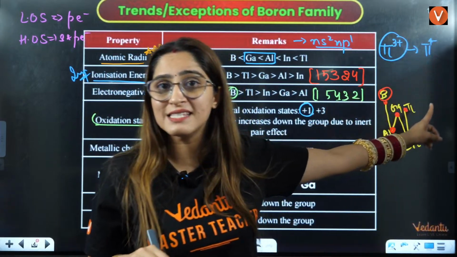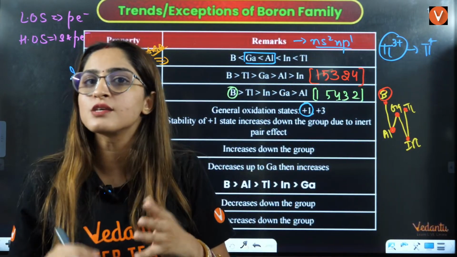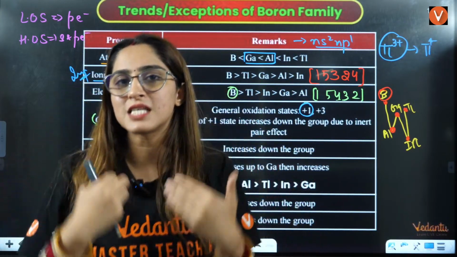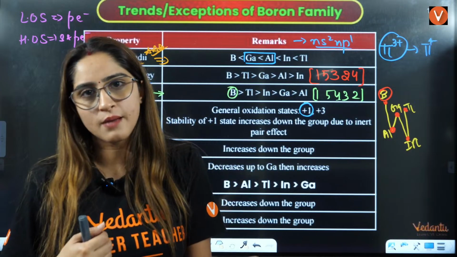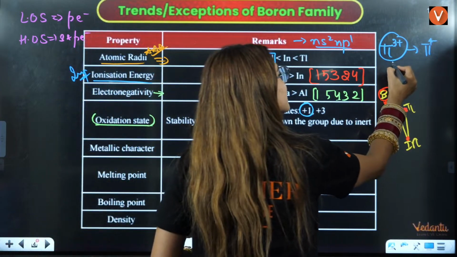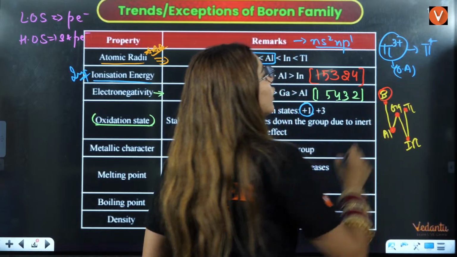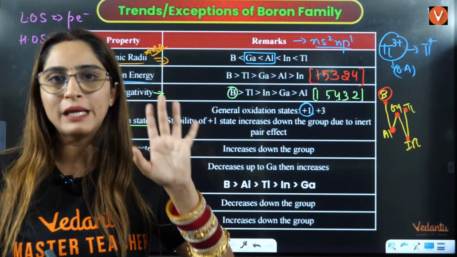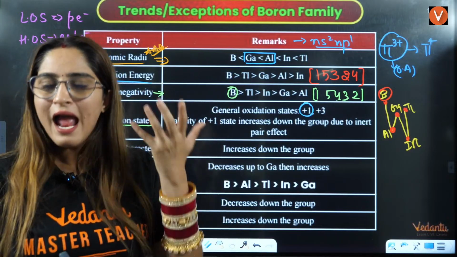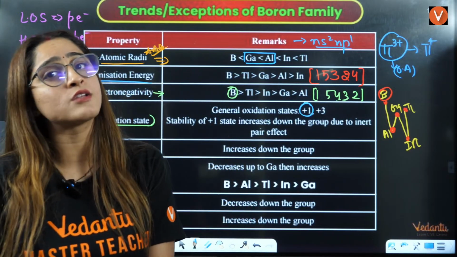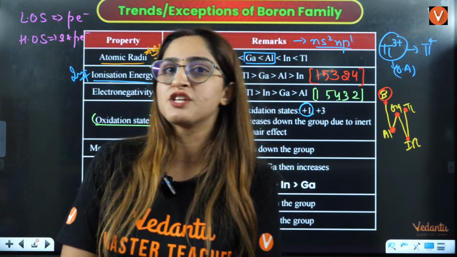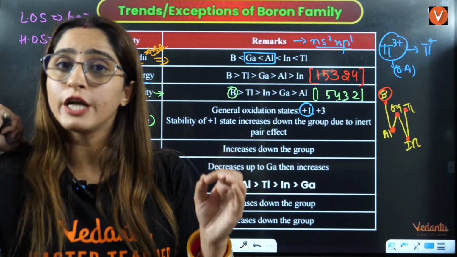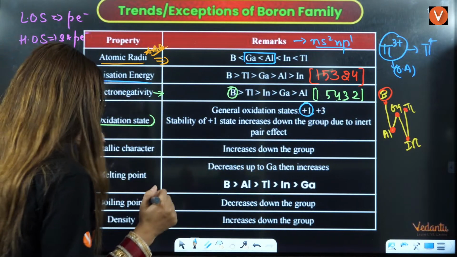oxidation number decreases. When oxidation number decreases, what you will say? Oxidation number decreases, that means it is itself getting reduced. It is oxidizing something else. It is a very good oxidizing agent. So they will not ask you whether it's increasing or decreasing down the group. In any of the groups of your p block, they can pick any element and ask you whether it is behaving as an oxidizing agent or as a reducing agent. And this is the criteria to identify whether it will behave as a reducing agent or an oxidizing agent, right?